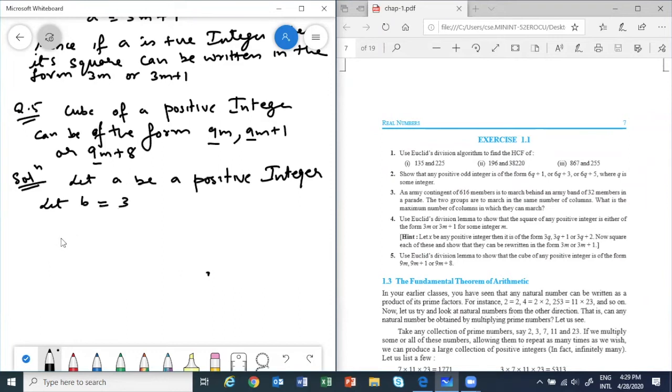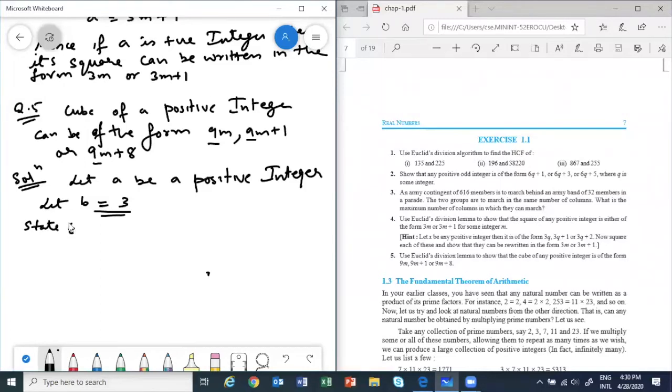So this question is slightly different. This is a cube question. Otherwise, if I take 9, see how many terms will come. r will be less than 9, so 0, 1, 2, 3, 4, 5, 6, 7, 8. Those many terms we have to do. But if I take b equal to 3, we can still prove it. So you can remember that for this question, when we have 9m, 9m plus 1, we can take b equal to 3.